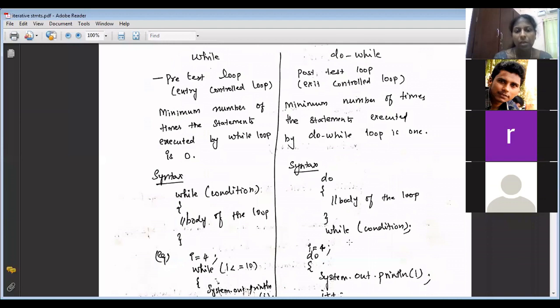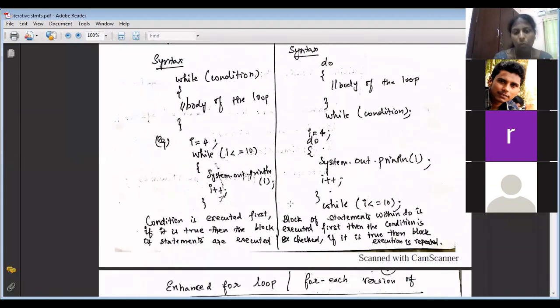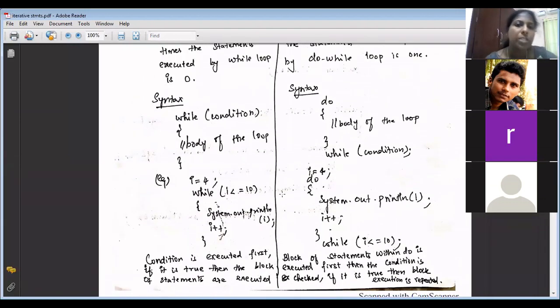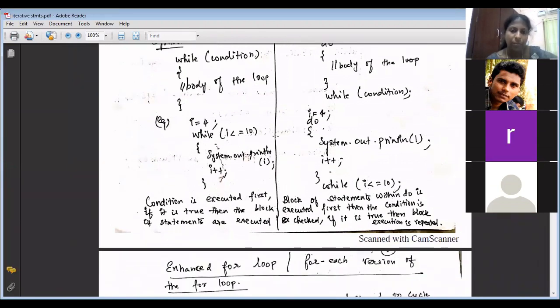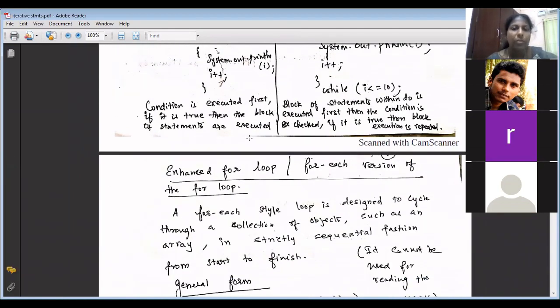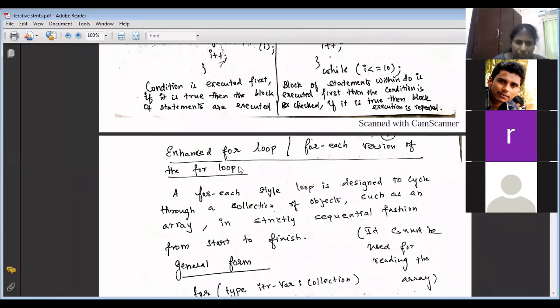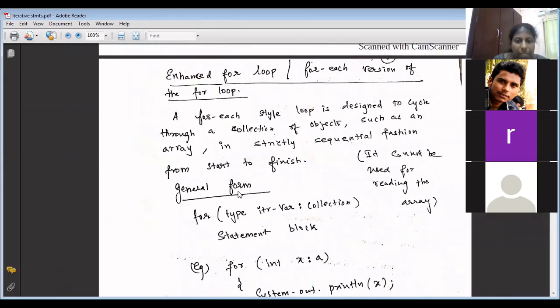For loop is an entry control loop. If the expression, the Boolean condition, is false at the first iteration, the loop never executes. From now onwards, I want you to put your complete attention. The next form of for loop is the enhanced for loop. Enhanced for loop is otherwise called the for-each version of for loop. Before going to read this, we will see an example.